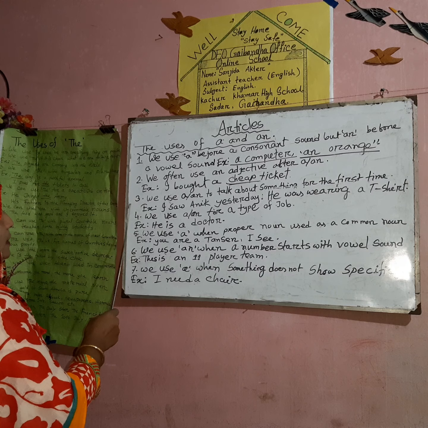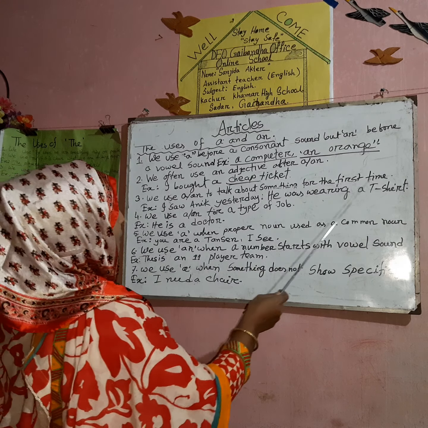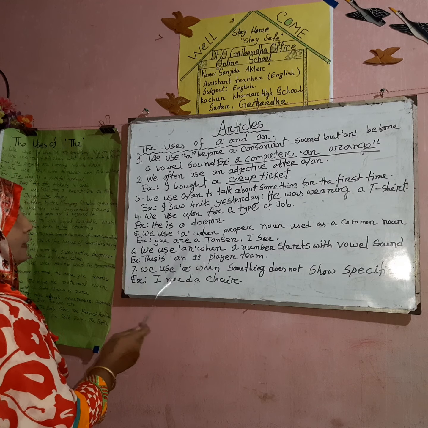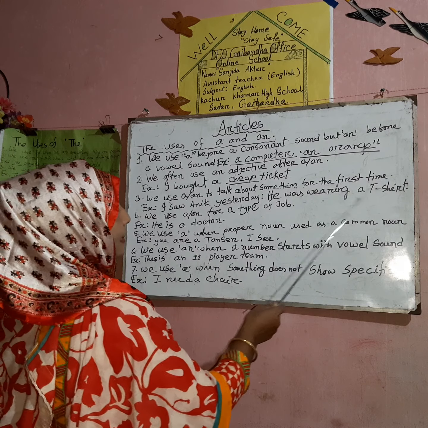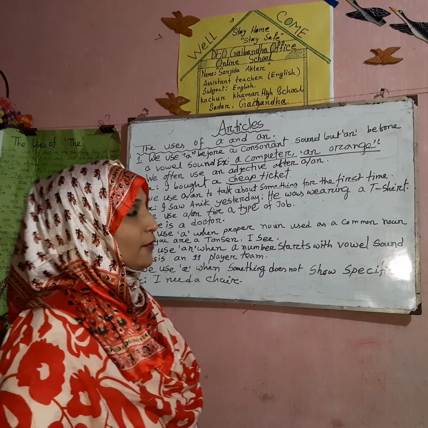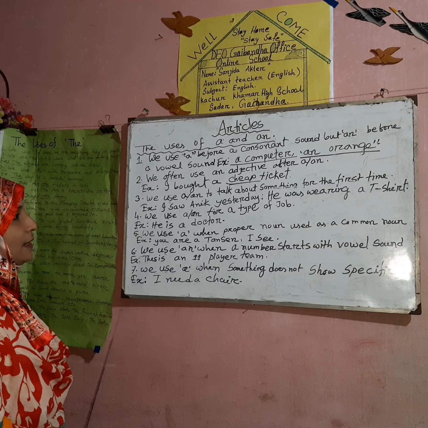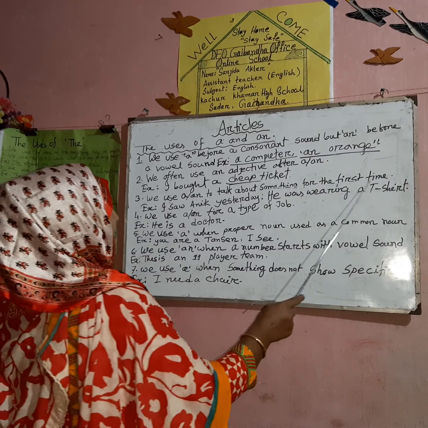Then the third one is we use a and an to talk about something for the first time. For example, I saw Onik yesterday. He was wearing a t-shirt. Here the speaker saw Onik yesterday, and mentions for the first time that he was wearing a t-shirt.